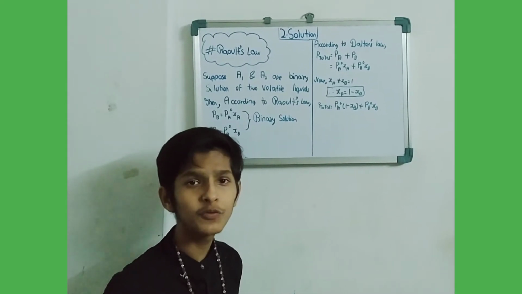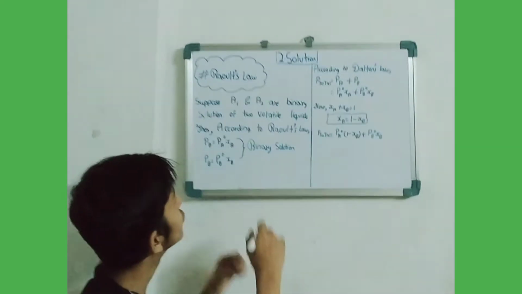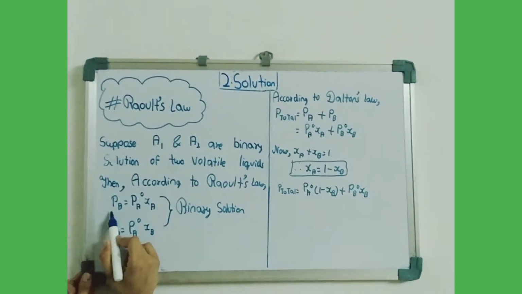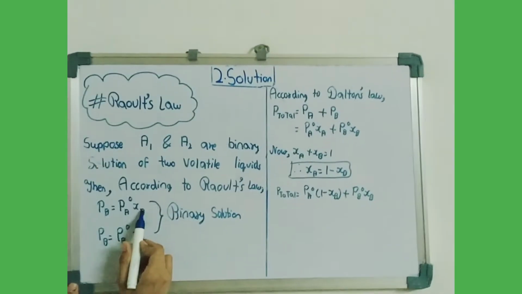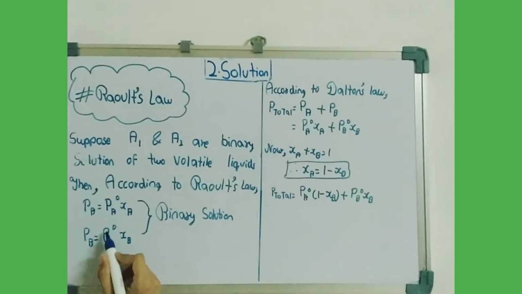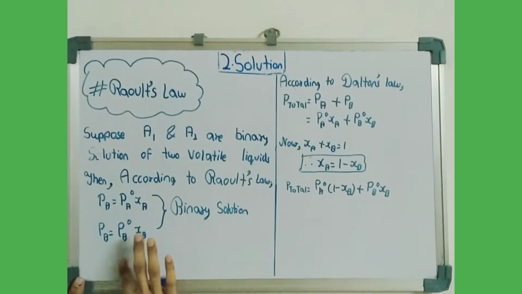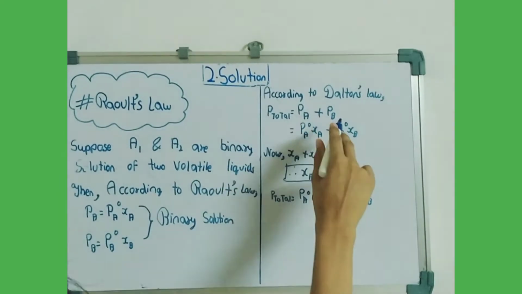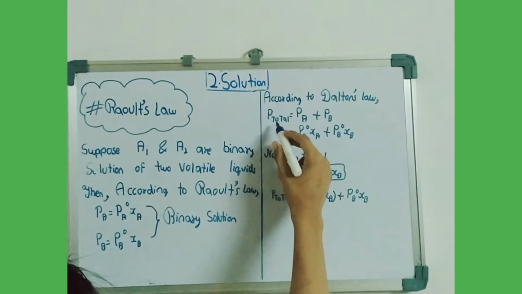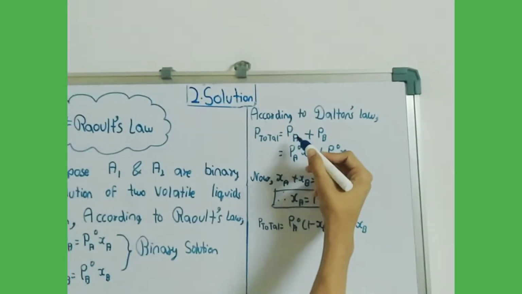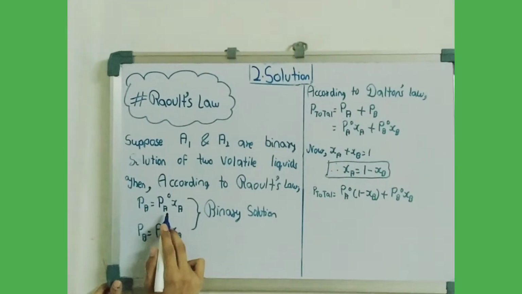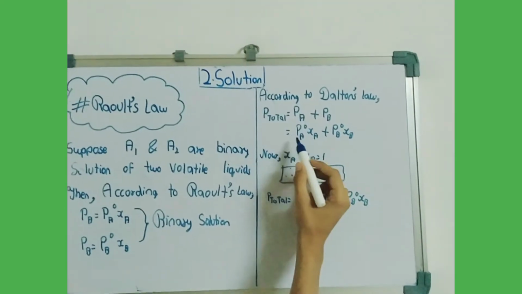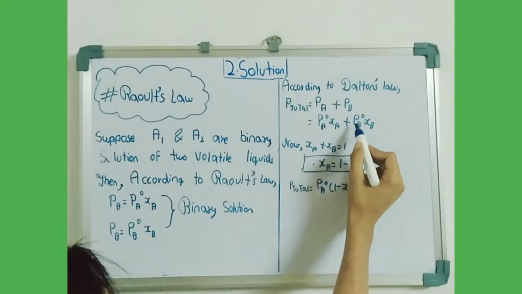For graphical understanding of Raoult's law, we are taking a binary solution of A and B, which are volatile liquids. According to Raoult's law, we know that the partial pressure of A will be PA naught XA and the partial pressure of B will be PB naught XB. So we are expanding this equation. According to Raoult's law, the total pressure is the sum of the partial pressures of the components. So P total equals PA plus PB. We know that the PA value is PA naught XA and the PB value is PB naught XB. So we are substituting these values and we have got PA naught XA plus PB naught XB.